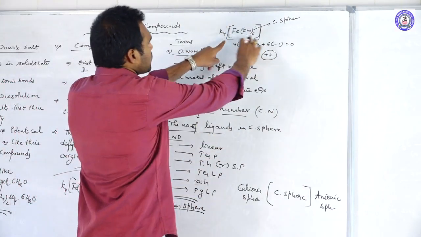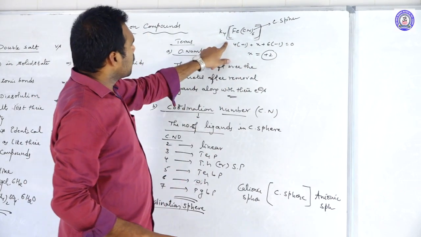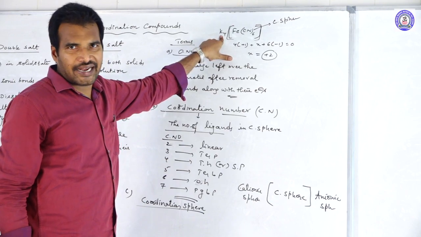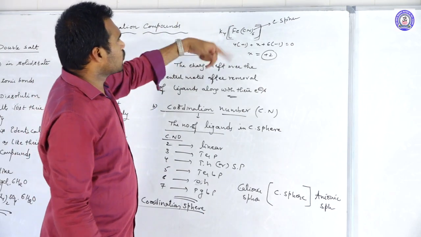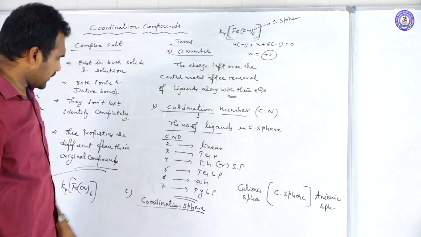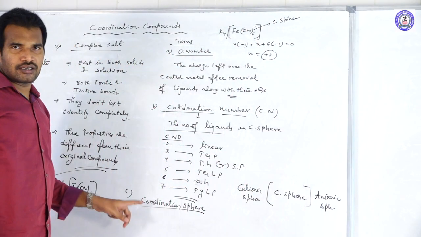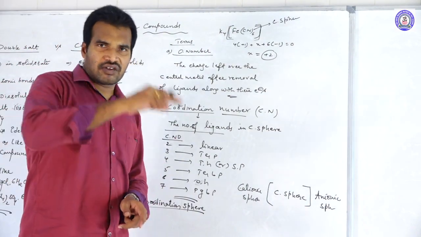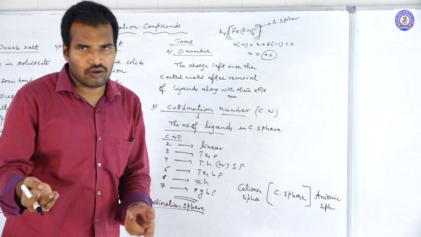This is a coordination sphere, and on the left side K4 is there. That means 4 K plus ions, 4 cations, are there. So with 4 K plus, the charge over the coordination sphere should be -4. So the coordination sphere is nothing but the central metal atom, and surrounding the central metal atom, whatever species are present are simply called ligands.